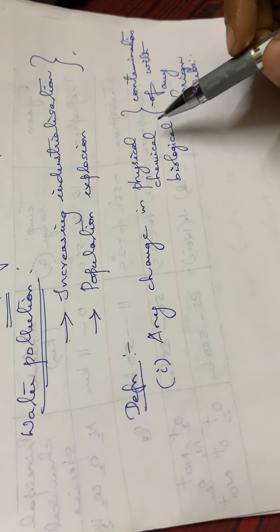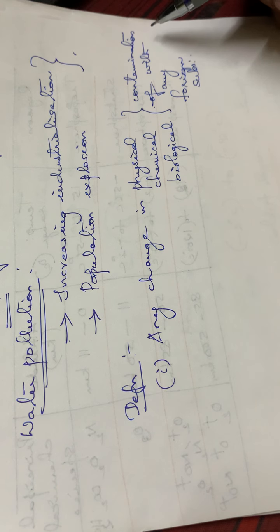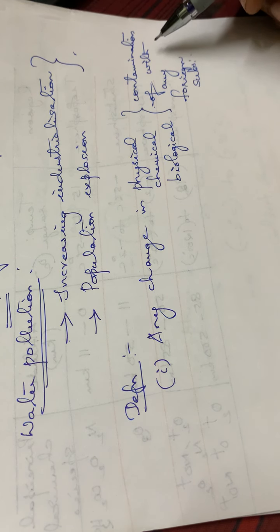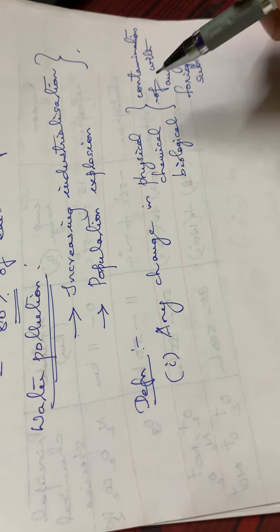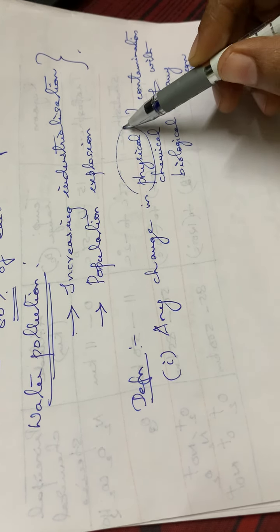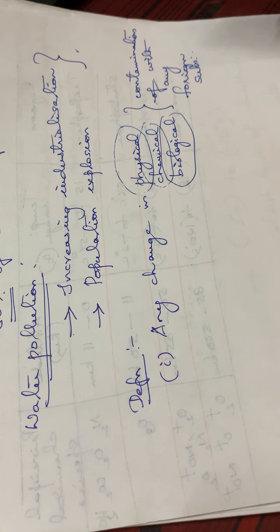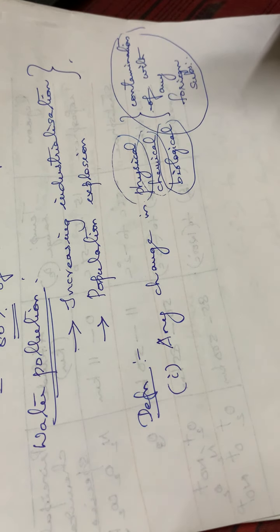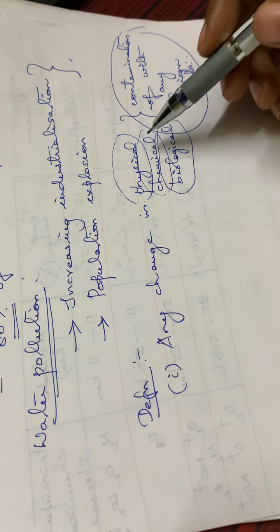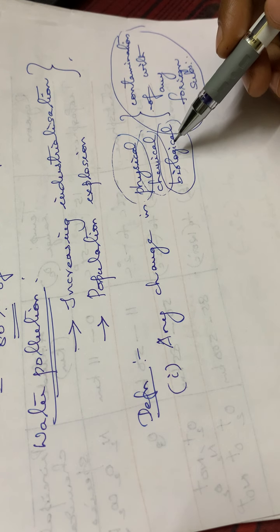So any change in physical, chemical or biological properties as a result of contamination with any foreign bodies, or due to the presence of foreign bodies, if any physical change, chemical change or biological change occurs in the case of water, we can say that the water is polluted. Due to the presence of foreign bodies, if any changes occur in the constitution of water, then the water is polluted.